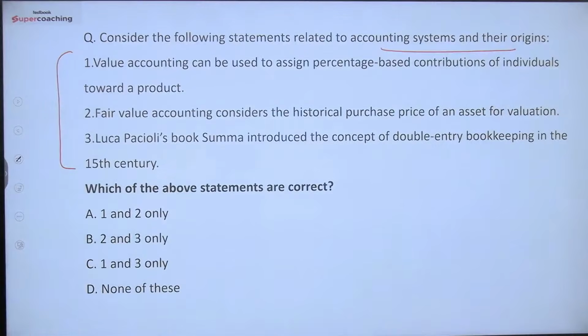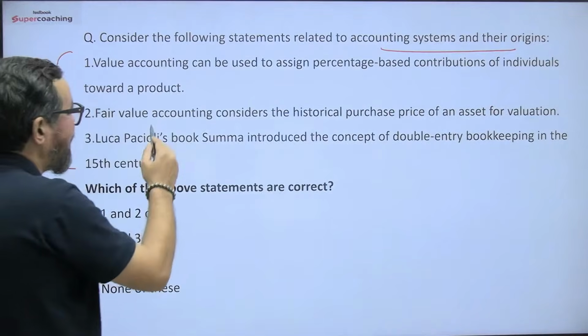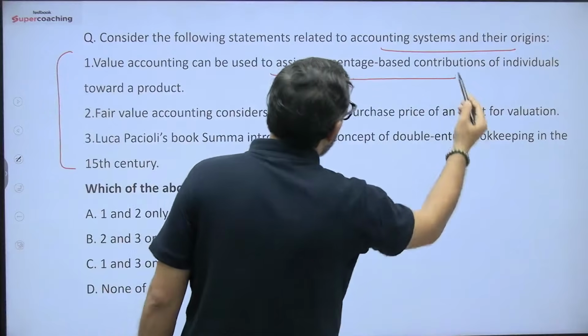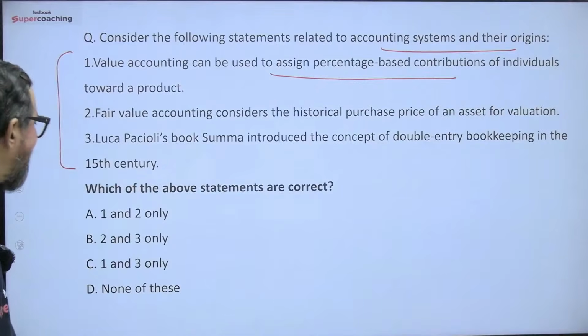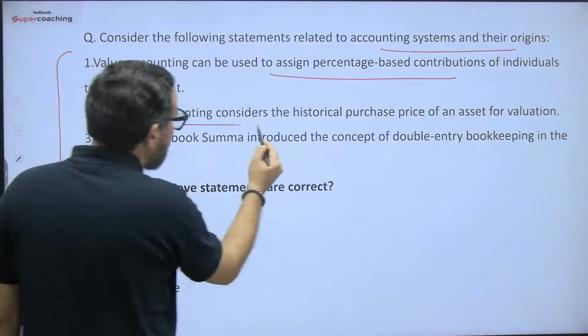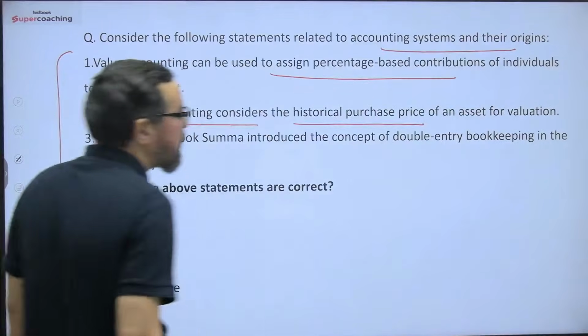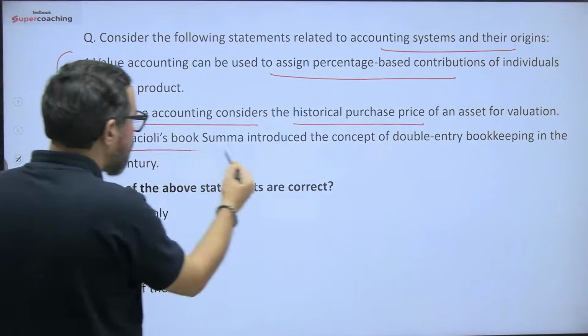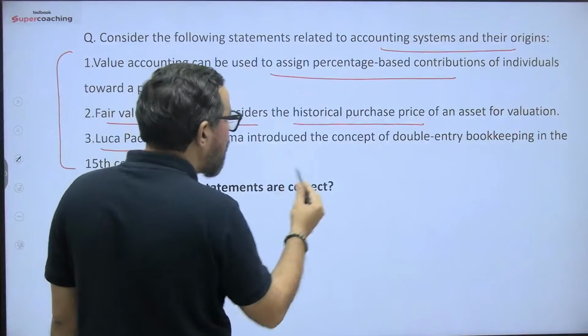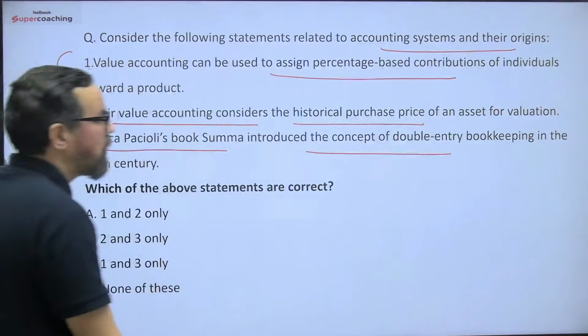So what will be your correct answer? Value accounting can be used to assign percentage based on contribution of individual toward the product. Second, fair value accounting considers the historical purchase price of the asset for valuation. Third, Luca Pacioli's book Summa introduced the concept of double entry bookkeeping system.